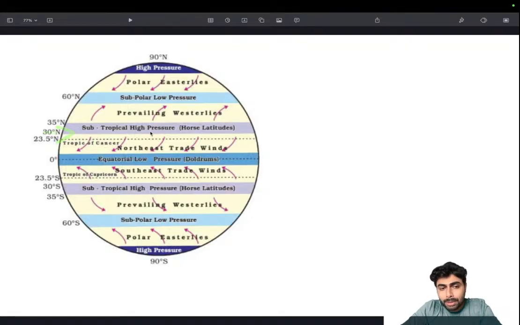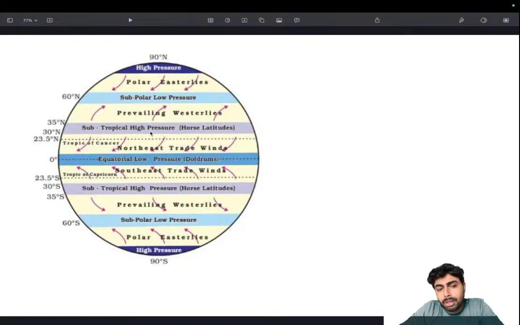This is at around 30 to 35° north and south latitude, and this region is high pressure, meaning that there is very little atmospheric instability. Where there is atmospheric stability, conditions are very stable, meaning that very little wind will be there, and evaporation of water will be low. A constant high pressure region can cause desertification.